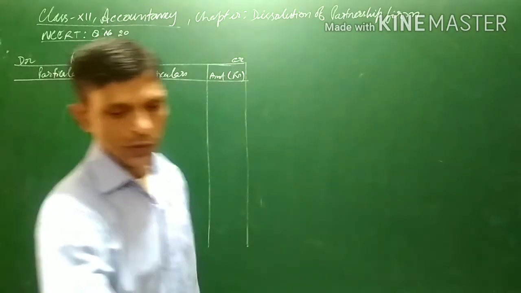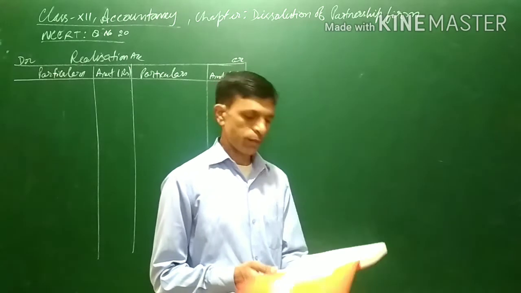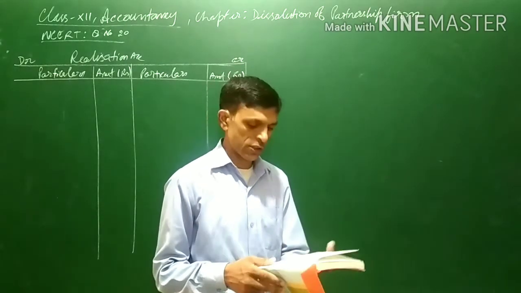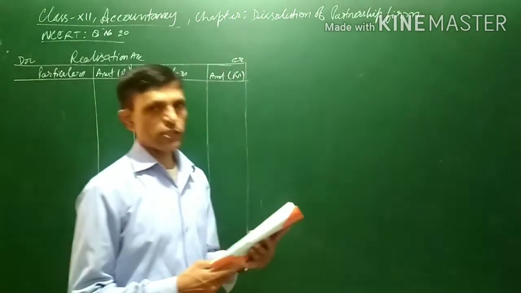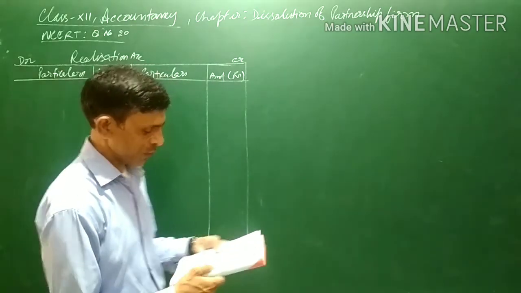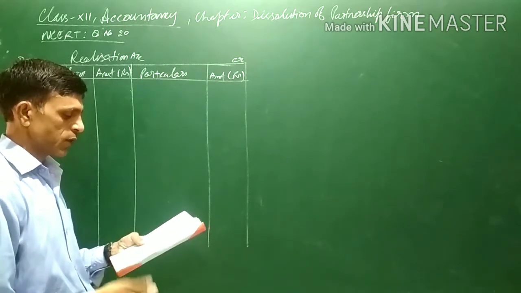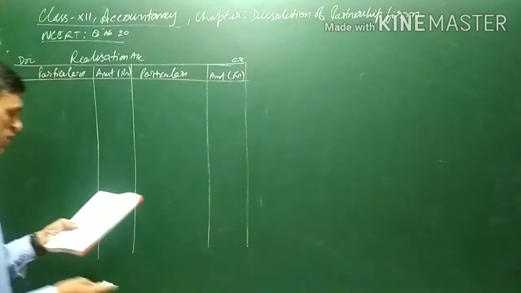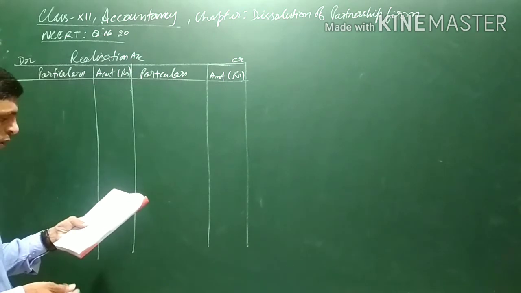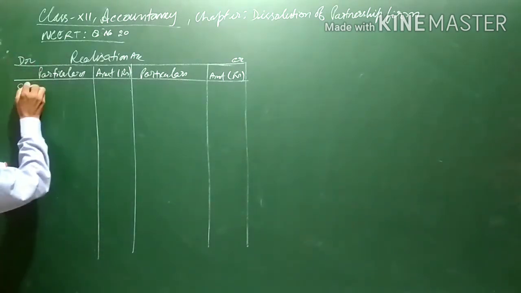Now, as we know, in the realization account, first of all, on the debit side, all the assets except cash, bank and fictitious assets are transferred. So, starting with bank account, it will not be transferred. Again, sundry debtors, stock, motor car, machine, investment, fixture, all this will be transferred to the realization account. First of all, sundry debtors.